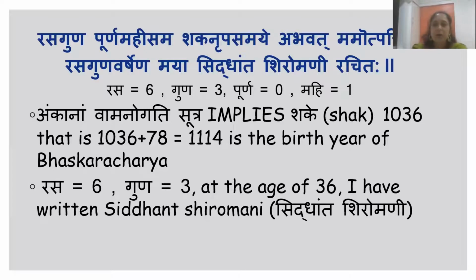Rasaguna Varshena. Again he is writing it in a code. So Rasa is 6, Guna is 3. Read backwards, so 36. So at the age of 36, he wrote Lilavati, or Siddhanta Shiromani, part of which is Lilavati. So see how many years we are now in?